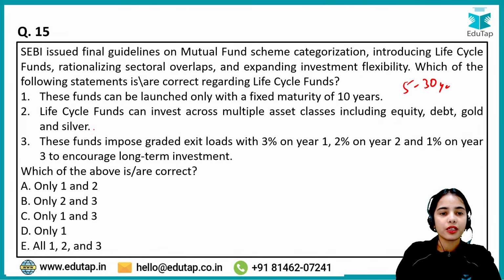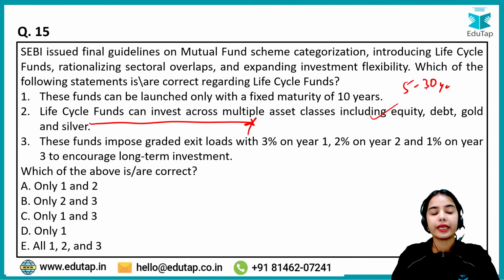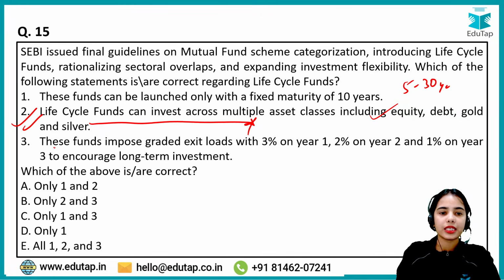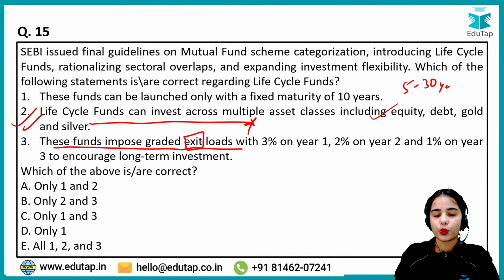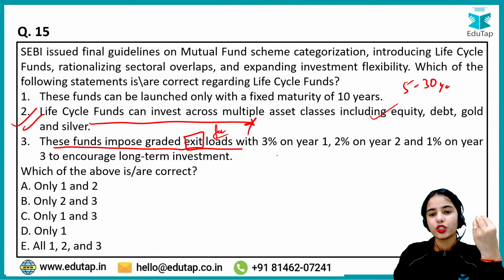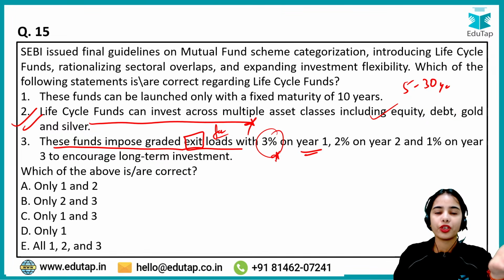Okay. Life cycle funds can invest across multiple asset classes including equity, debt, gold and silver. Absolutely correct. These funds impose graded exit load. That means the exit fee is graded. It depends on the years that you have been in the fund. So if you are exiting in the first year only, then you have to pay the exit fee of 3%.